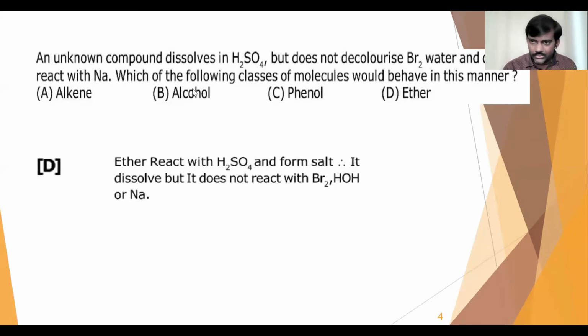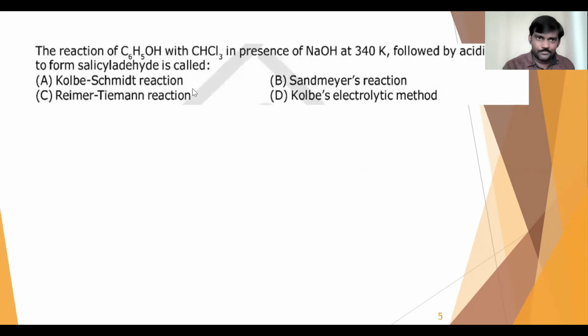Now let us go to the next one. Right, next question. The reaction of phenol with chloroform in the presence of sodium hydroxide at 340 Kelvin, followed by acidification, forms salicylaldehyde.